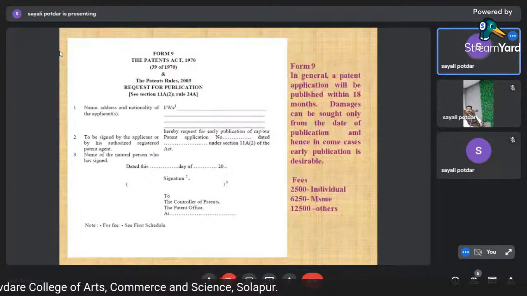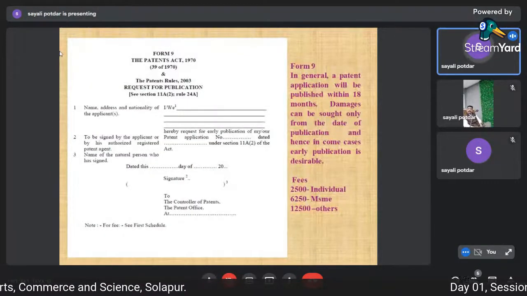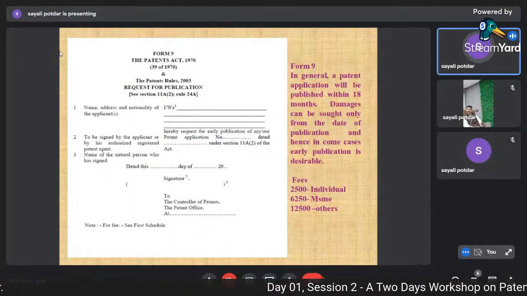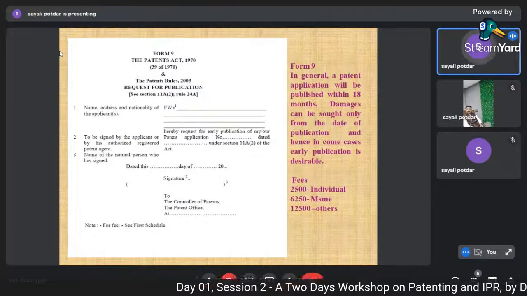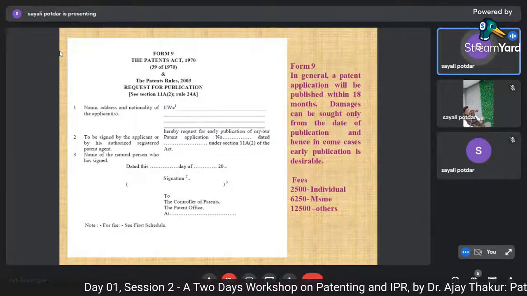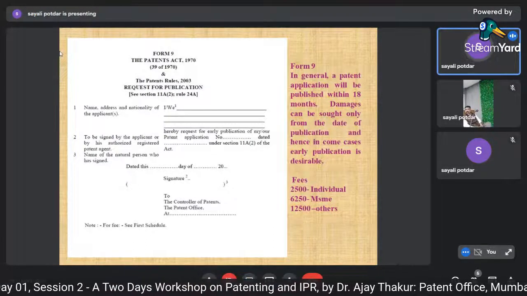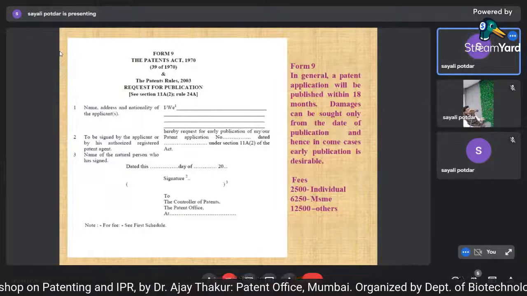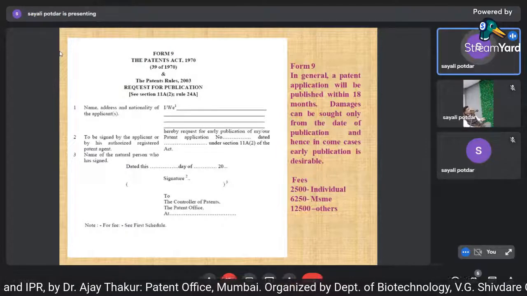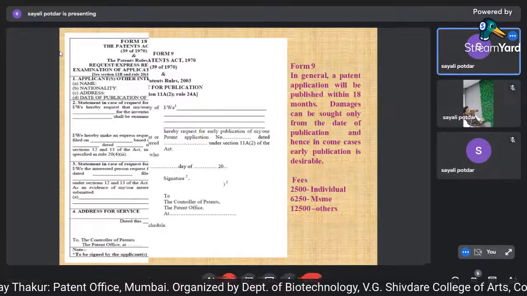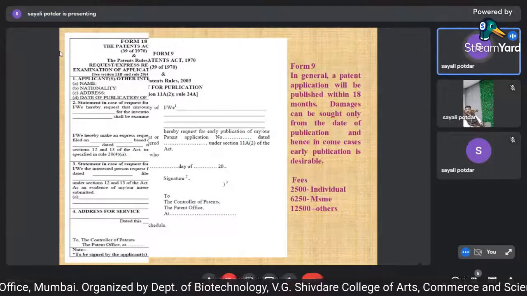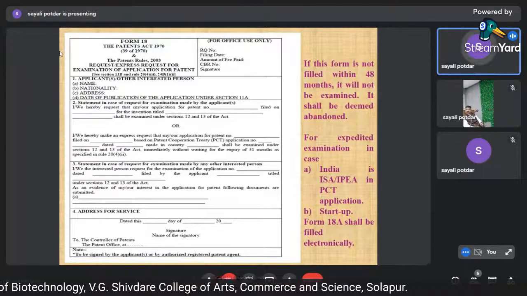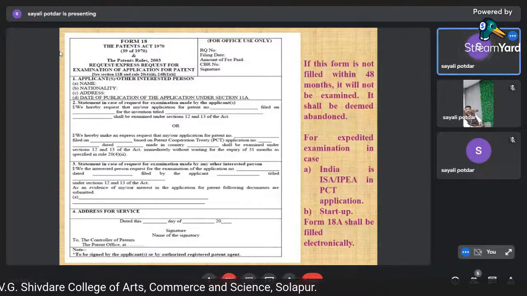Then form 9. But basically understand, once you file a patent application, it will be published after 18 months. In order to avoid that queue, you can file a form 9 wherein your application will be published within 1 month from the date of filing. Some extra fees is to be paid here. Form 18 is the form which we need to file for getting your application examined.